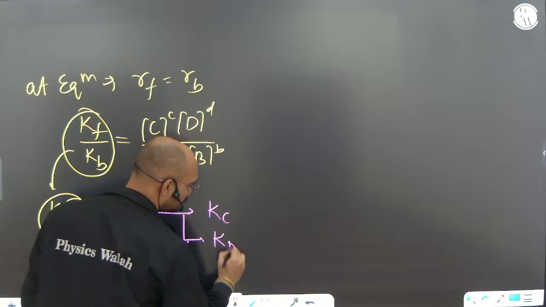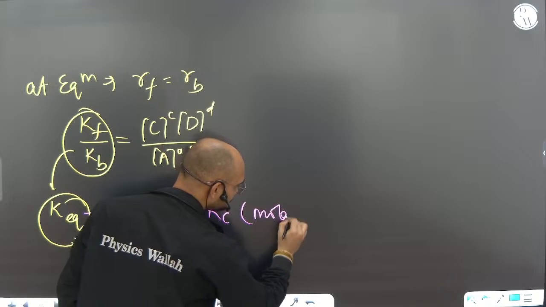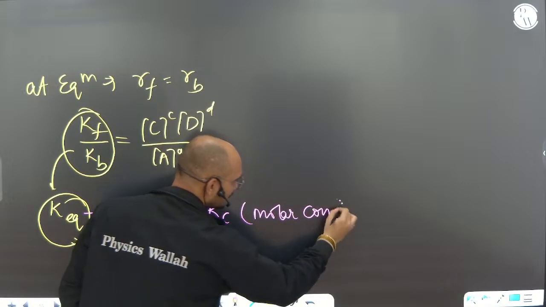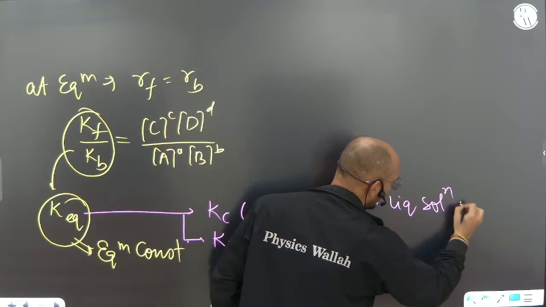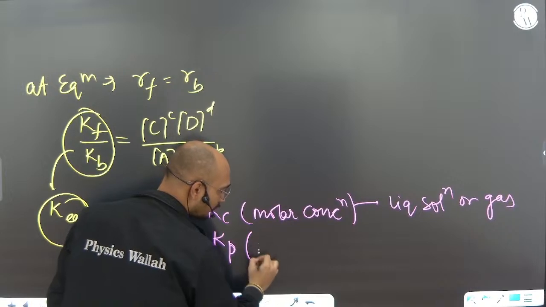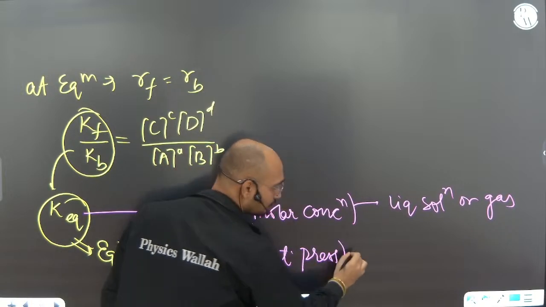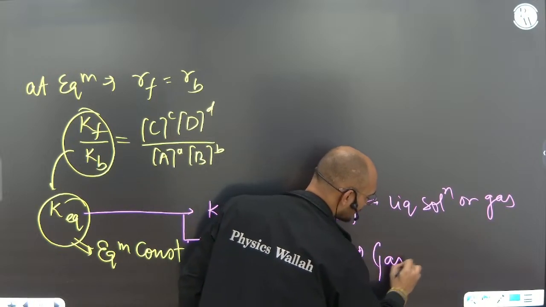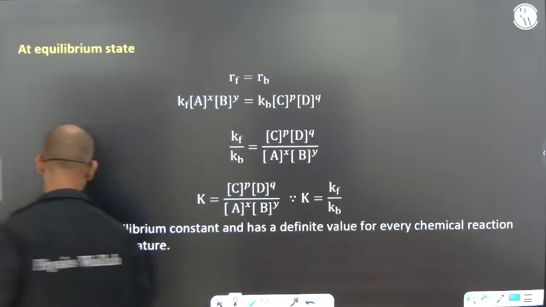I'm directly going to talk about Kc and Kp. Kc is in the form of molar concentration, so this may be for either liquid solution or for gases. But Kp means it is in the form of partial pressure, and partial pressure is only valid for gases. I hope it is very clear, not a big deal to understand.